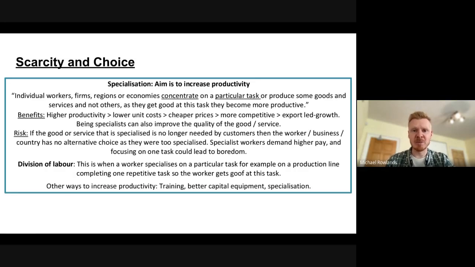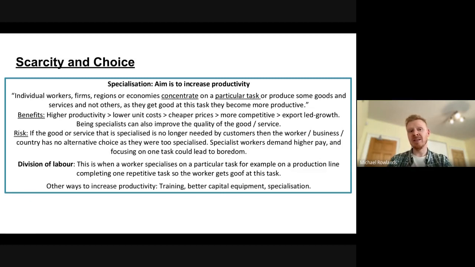Okay, let's move on to our next concept under scarcity and choice. And that is specialization. Now, the aim of specialization is to increase productivity. Okay, so what is specialization to begin with? Well, individual workers, firms, regions, or even whole economies concentrate on a particular task or produce some goods and services and not others. As they get good at this task, they become more and more productive. The classic example would be in a factory where on a production line, one person does the same task over and over again and gets better at it.